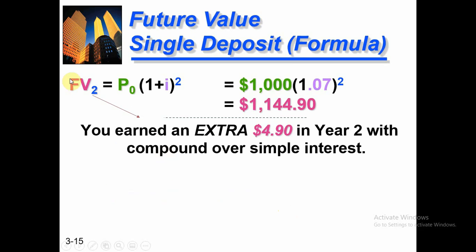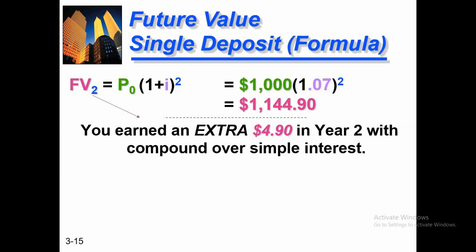So here is FV 2. 2 is our time period of investment, 2 years, and it is equal to P naught into (1 plus I) to the power 2, which is equal to 1,000, my principal amount which I am depositing, into 1.07 to the power 2. The total amount I am getting is 1,144.90.